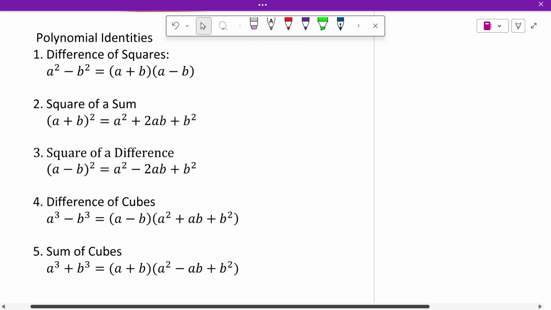Sum of a square, you write it twice and you FOIL, you get that. The square of a difference is a little different because this is the square of a sum, square of a difference. And then we have difference of cubes and sum of cubes. By the end of this, you should memorize all 5 of those. Those are factoring patterns is what we call them.